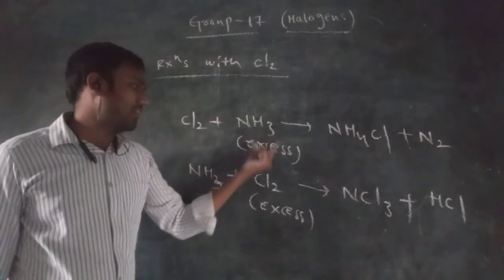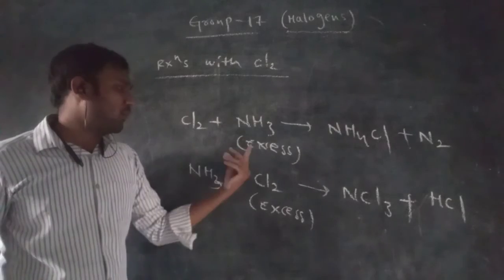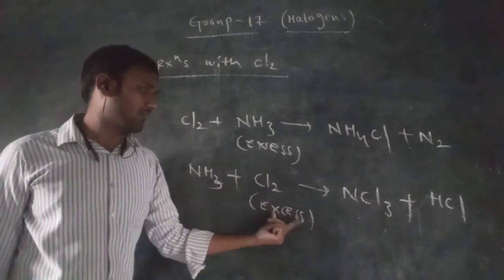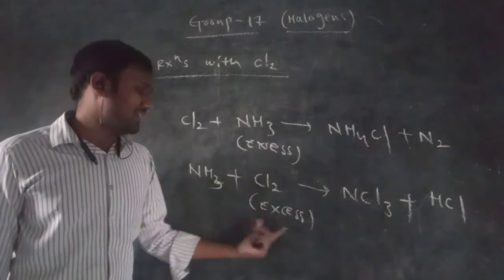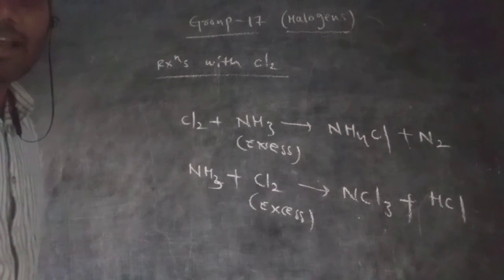These are very, very important. When chlorine reacts with excess of ammonia, ammonium chloride and nitrogen will be formed. But when ammonia reacts with excess of chlorine, NCl3 and HCl will be possible. So these are the reactions of chlorine with ammonia.